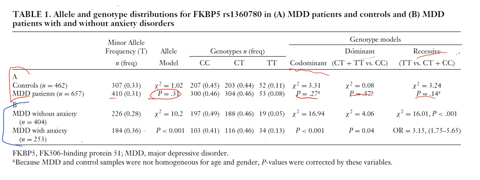So here, their specific hypothesis is that this RS13607T allele constitutes a risk factor for anxiety disorders and comorbidity. And so they conduct their chi-squared test, and they actually do see a significant difference, a p-value of less than 0.001.